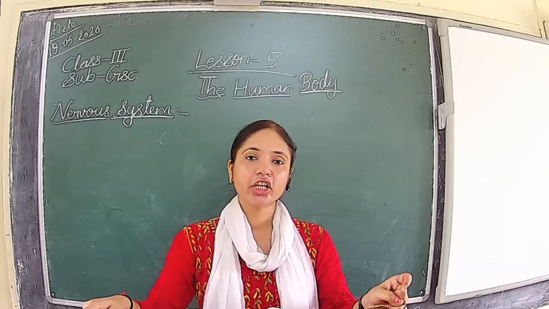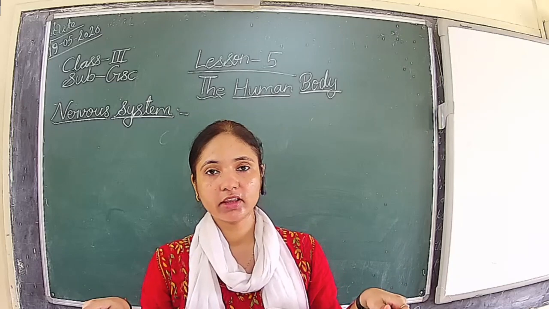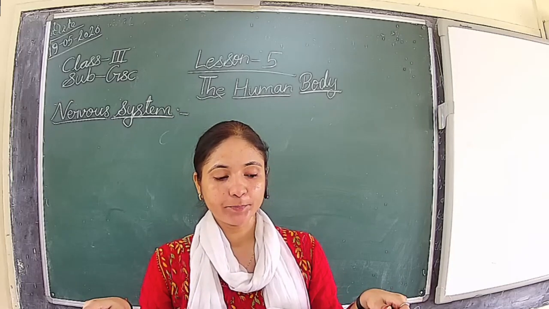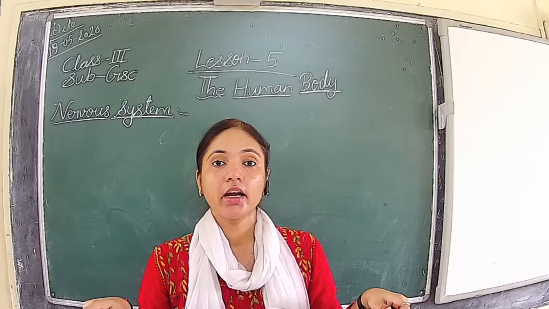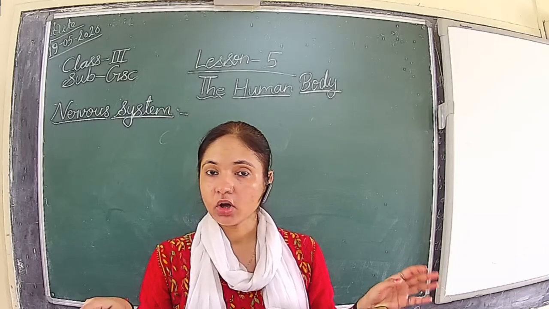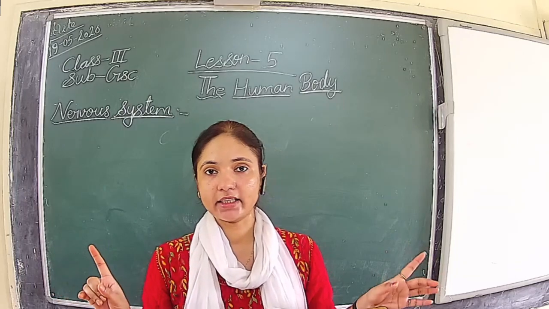The stomach is a sac-like organ where food gets mixed with the digestive juices. The two main digestive glands are the liver and pancreas.